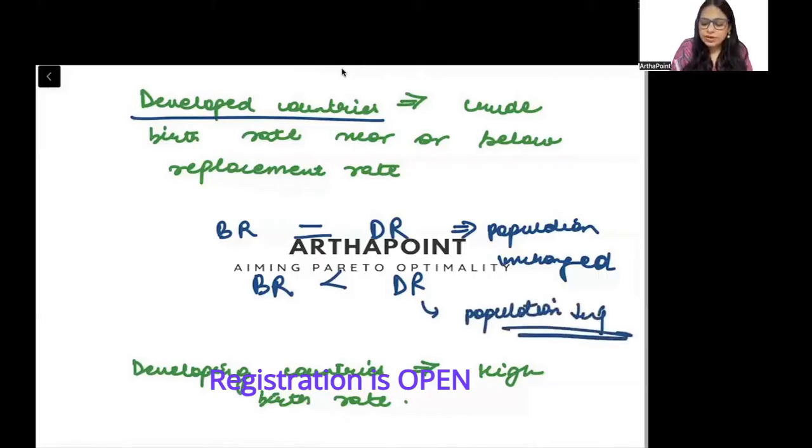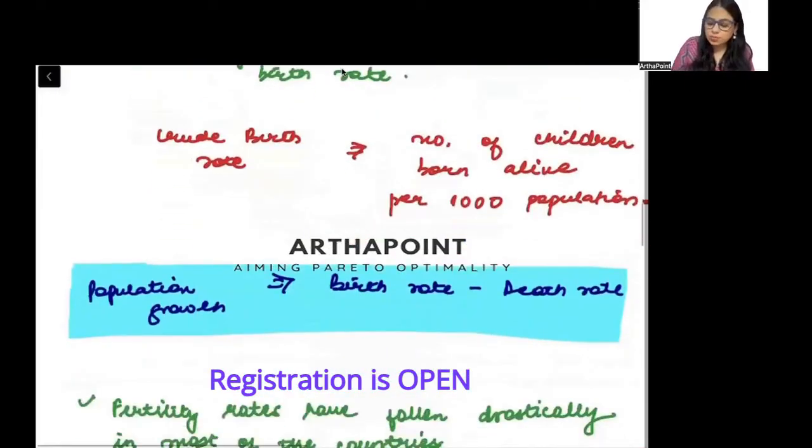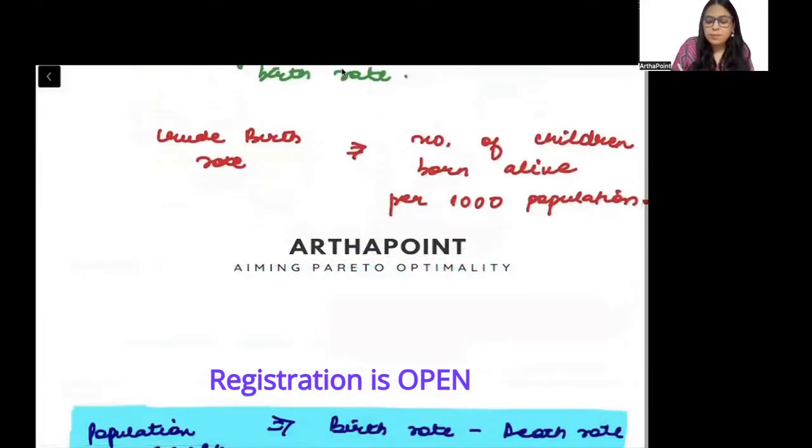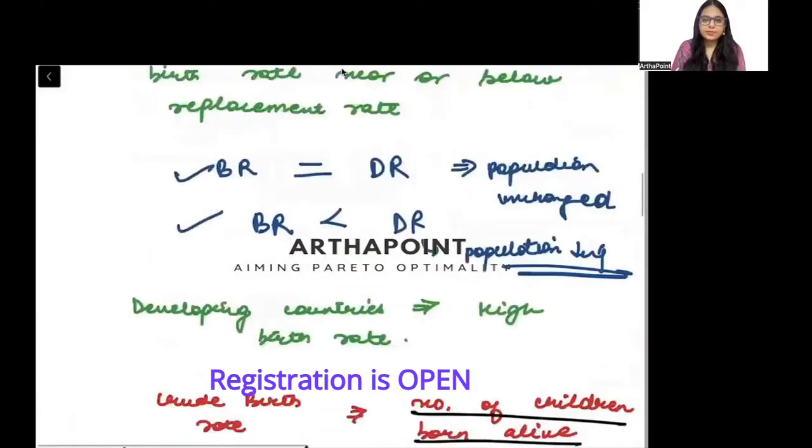Now, the birth rate is defined by a measure which is called crude birth rate. कैसे measure होता है birth rate? By a measure called crude birth rate. What is crude birth rate? The number of children born per 1000 population. तो हर 1000 लोगों में कितने नए लोग पैदा हो रहे हैं? How many new children are born alive per 1000 population? That is called crude birth rate.